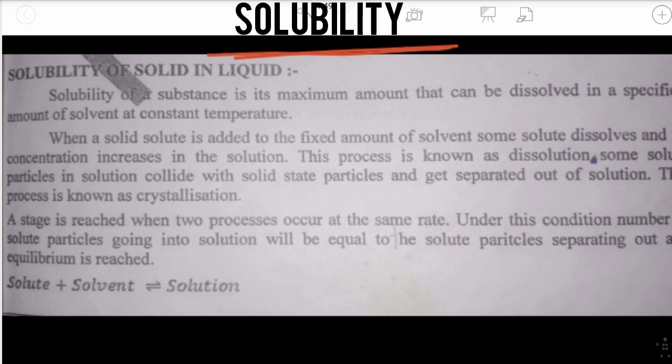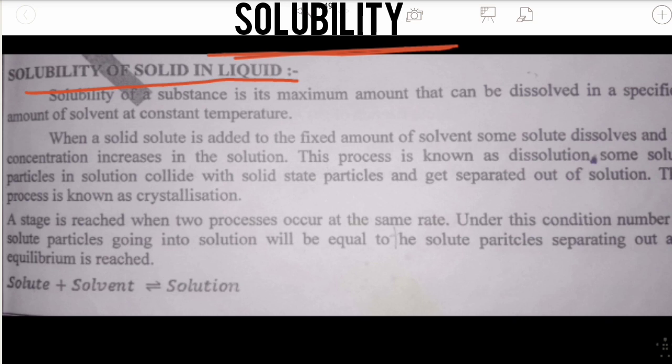The solubility process mainly depends on the nature of the solute, the nature of the solvent, temperature and pressure. These are the 4 things on which solubility depends. First, we are going to discuss the solubility of a solid in a liquid.